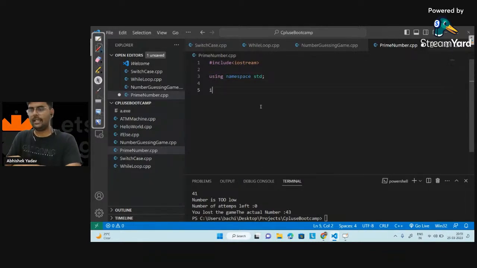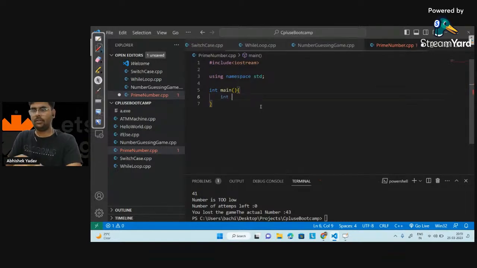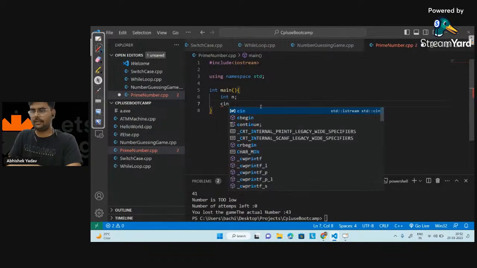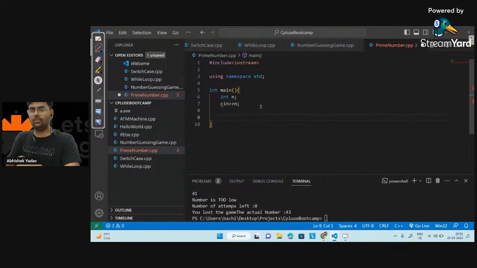And after that I have the main function from where the execution will start, and here I will take an input from the user, so int n, and I will write cin n, and now I have to use a loop, right? I know I have the starting point. Let's take the starting point as i, and I know it will start from 1, so I will take int i is equal to 1.